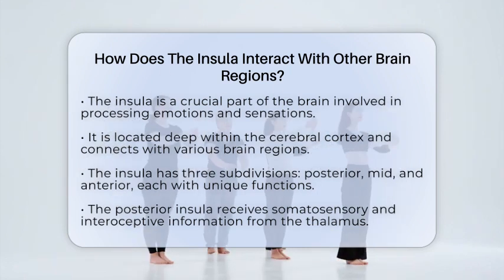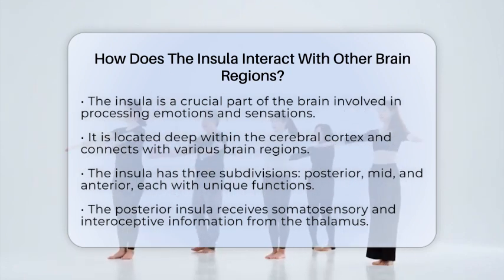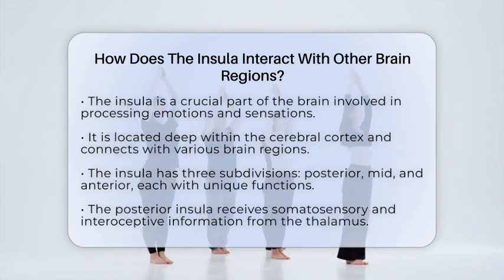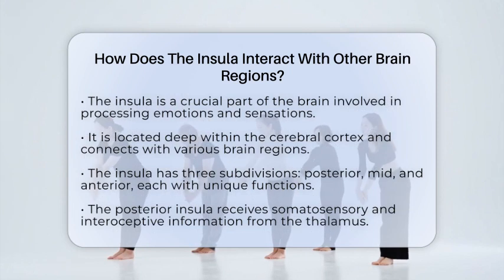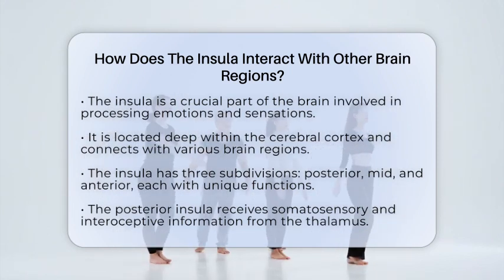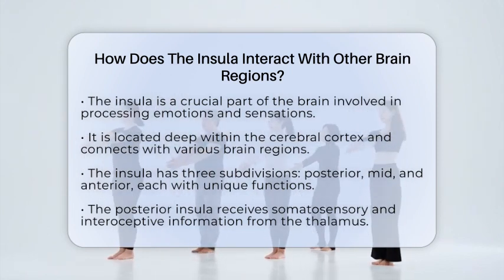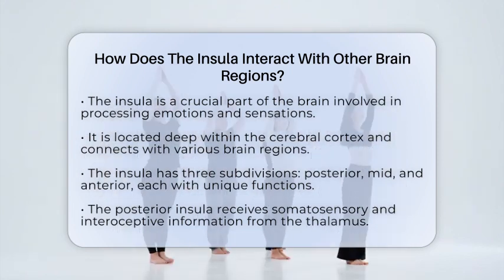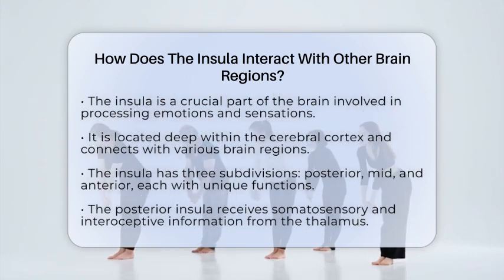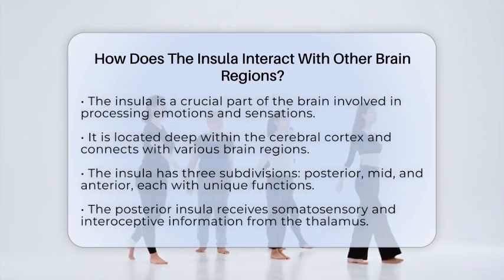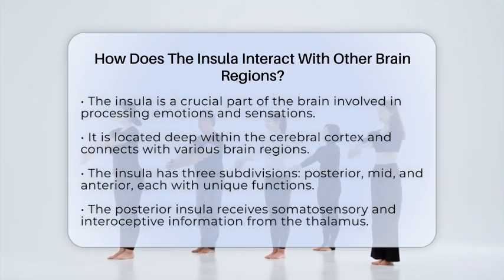The insula has distinct structural and functional subdivisions: the posterior, mid, and anterior insula. Each of these areas has unique connections and roles. The posterior insula mainly receives somatosensory and interoceptive information, which relates to internal bodily sensations. It gets this information from the thalamus and sensory cortices.